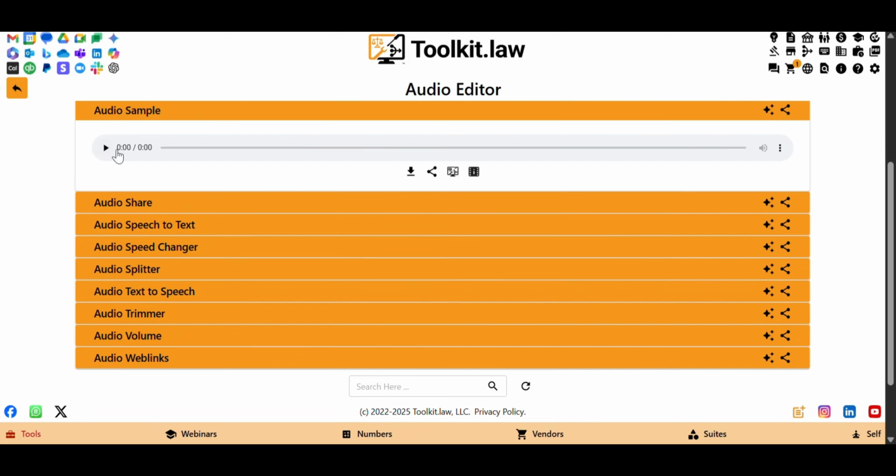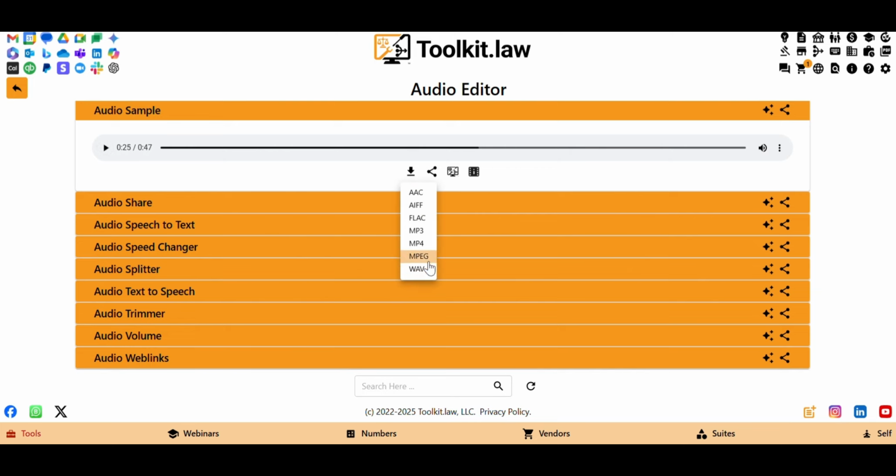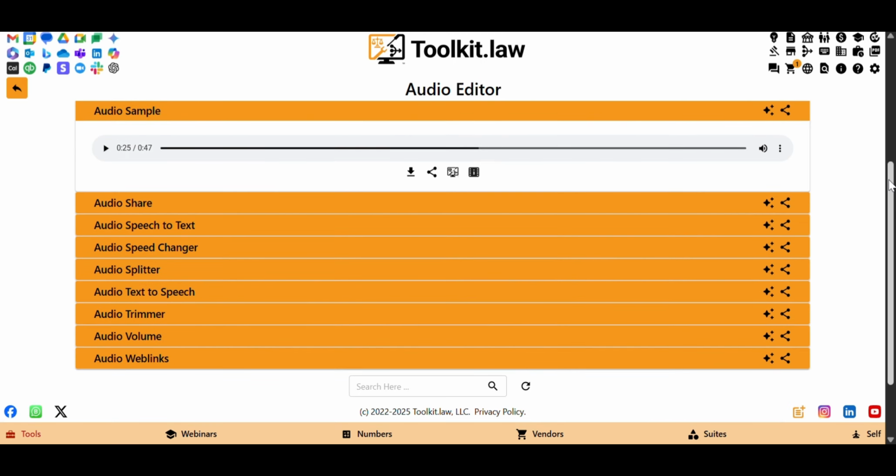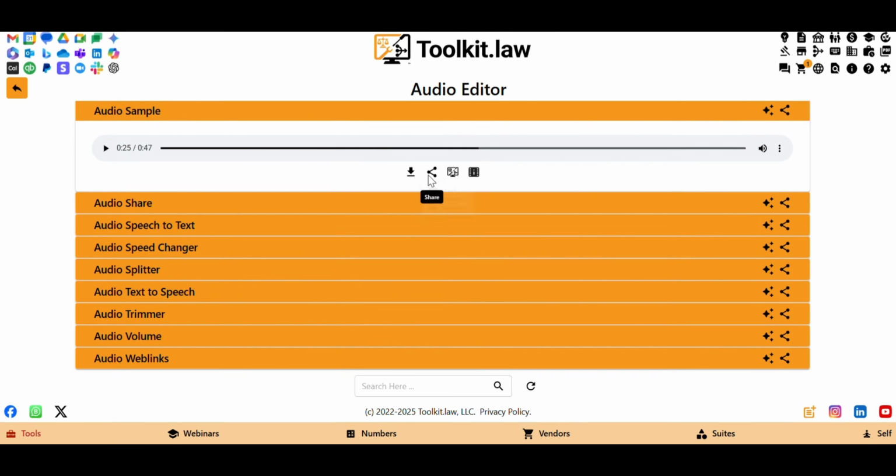Here, you can quickly preview and test your audio recordings directly in your browser, no downloads or external software required. Whether you're reviewing deposition excerpts, verifying consultation recordings, or ensuring audio clarity before case submission, this tool delivers fast, reliable playback. You can adjust playback speed, listen for accuracy, and once satisfied, download your audio in multiple formats. You can also share it securely.